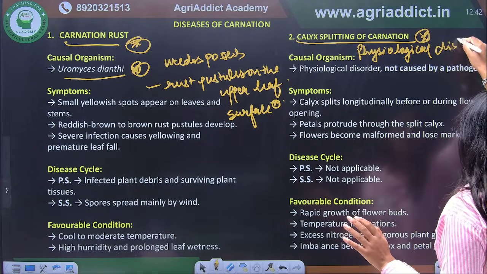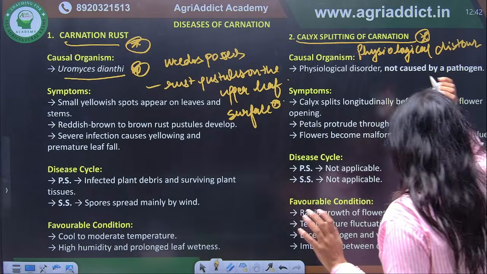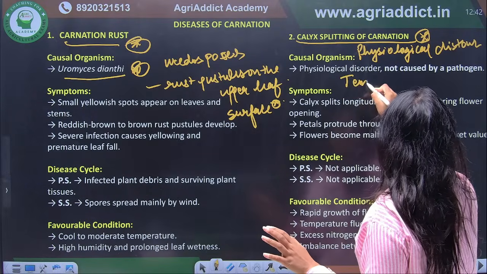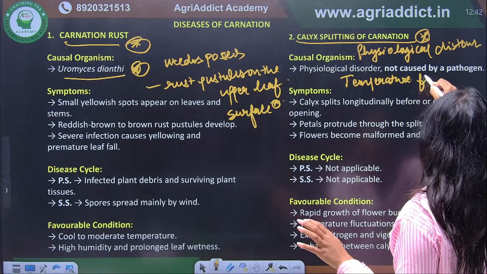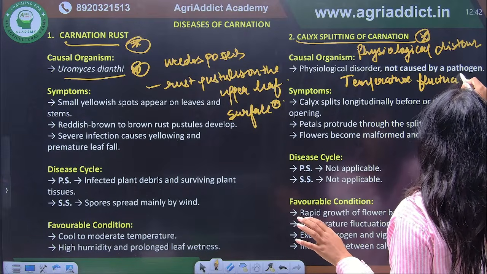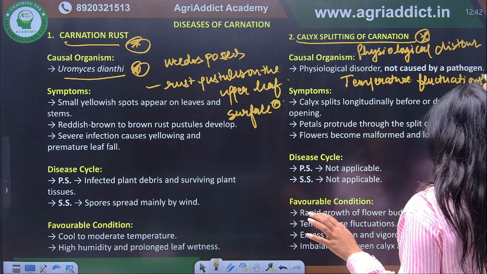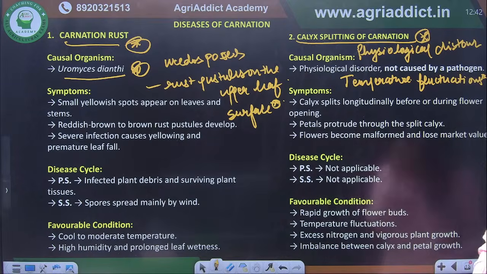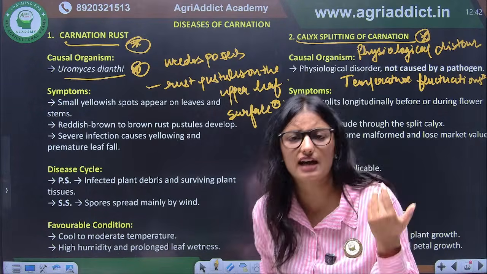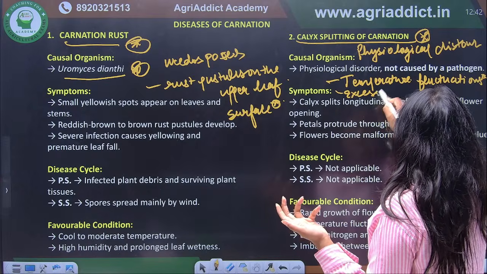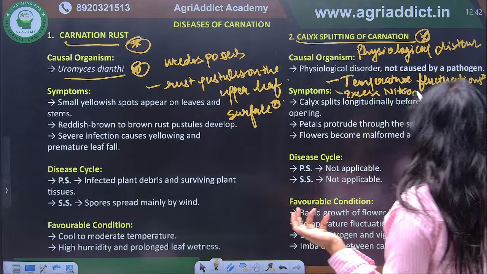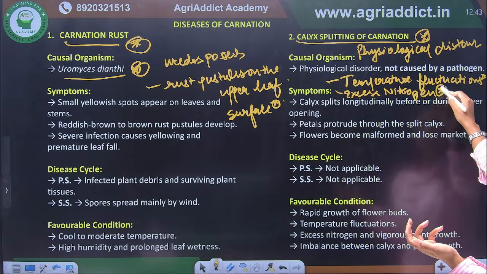Physiological disorder due to temperature fluctuations. Or we can say that excess nitrogen is also responsible for its cause.